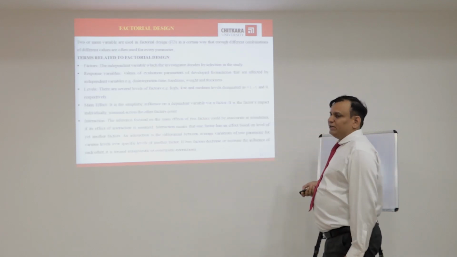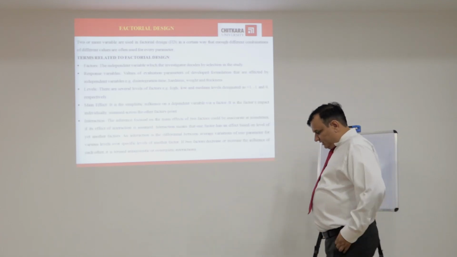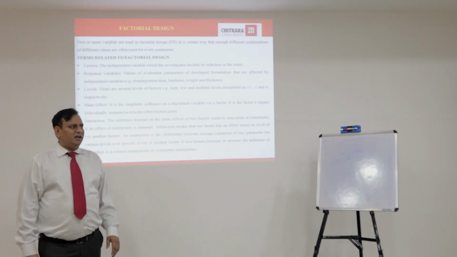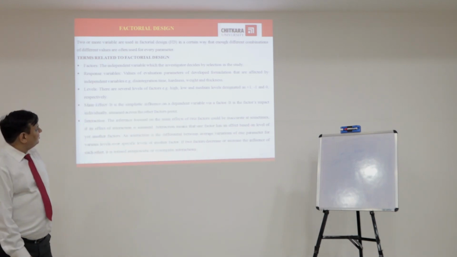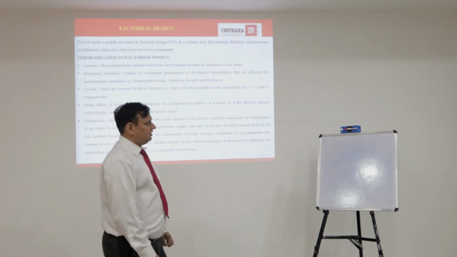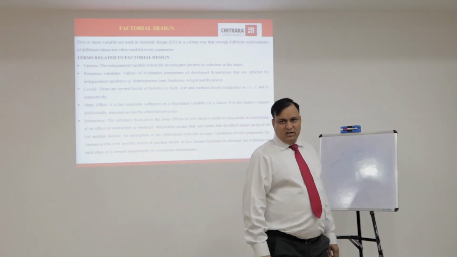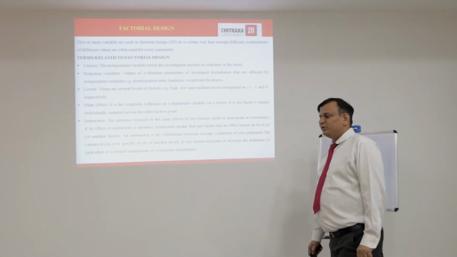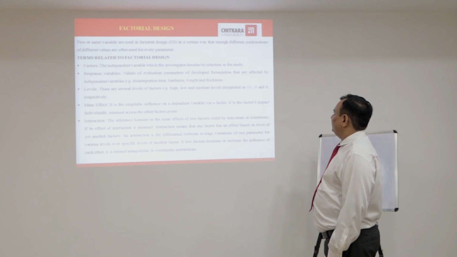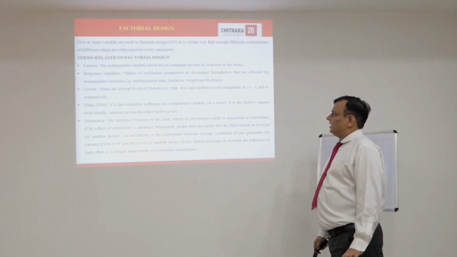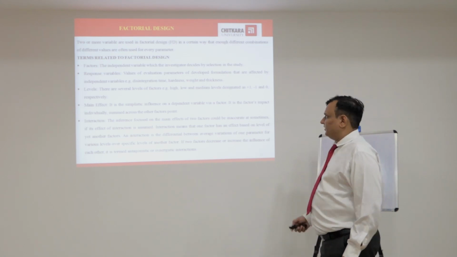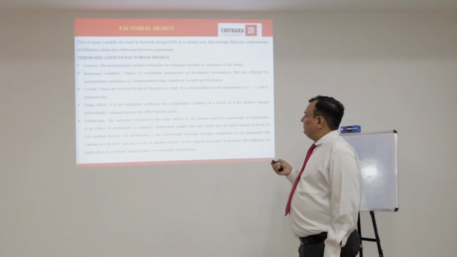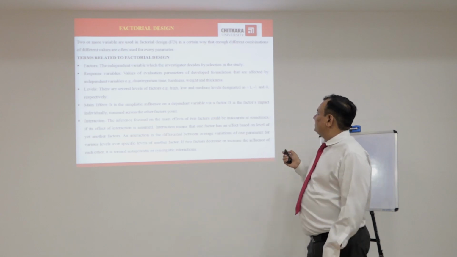Next, factorial designs. As per our syllabus, the first design is factorial design, then fractional factorial design, and a brief description of central composite design and Box-Behnken design. So first of all, we will discuss factorial designs. Two or more variables are used in factorial designs in such a way that enough different combinations of values are used for every parameter. Terms related to factorial design: factors are the independent variables which the investigator decides by selection in the study.